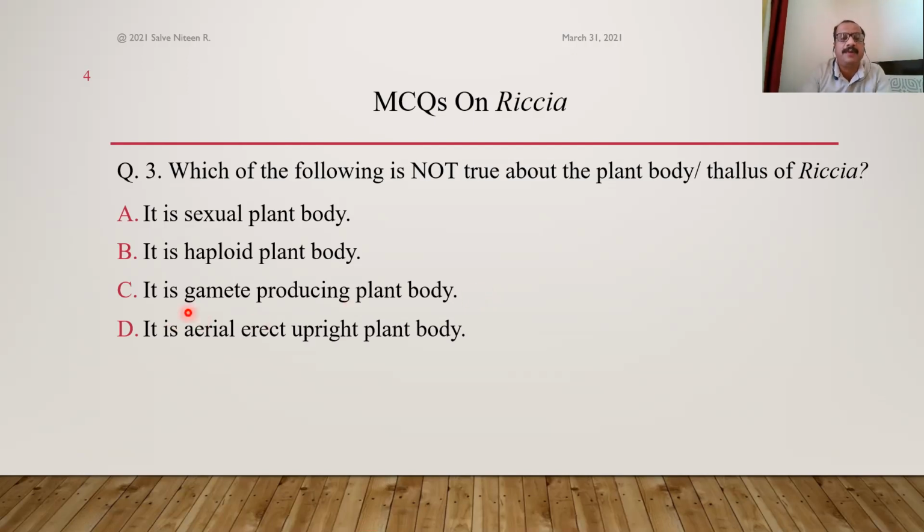Because it is a gamete producing plant body. It bears two types of gametangia, the male gametangium called antheridium and the female gametangium called archegonium. These gametangia are directly present on the plant body and produce gametes. So it is a gamete producing plant body, therefore it is a sexual plant body.